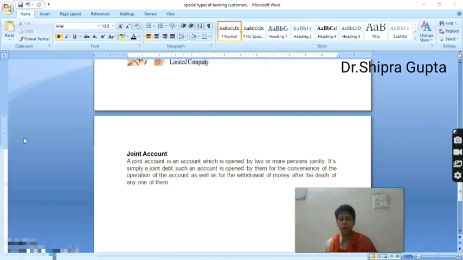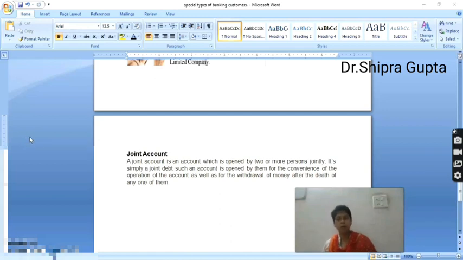operate with the bank. But in a partnership firm, more than 2 persons are required, and this account is opened in the name of the partnership firm, and all the partners will sign the account opening form, and this is the consent of all the partners as to which partners are responsible to operate the bank account. So this is the requirement for a partnership account.